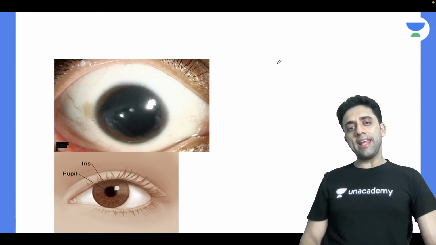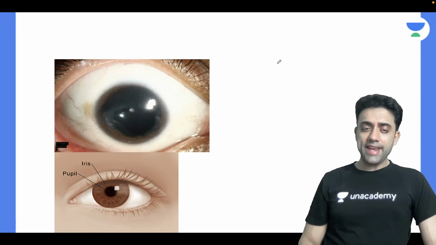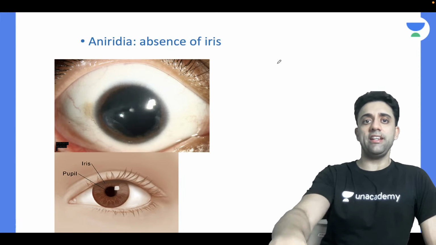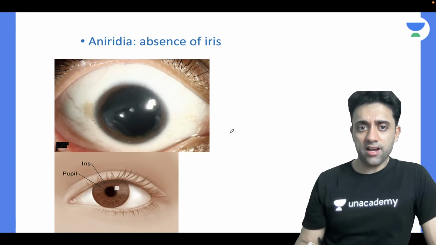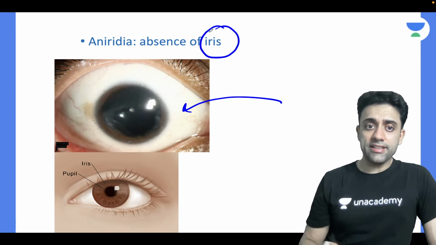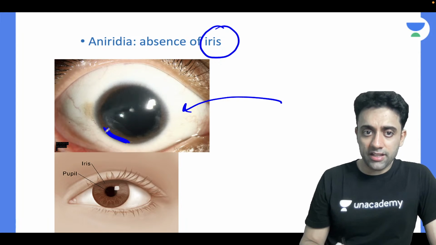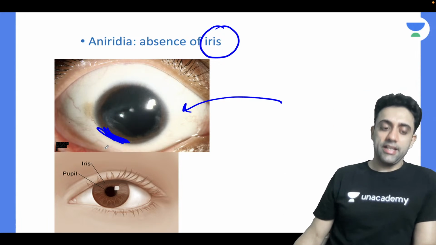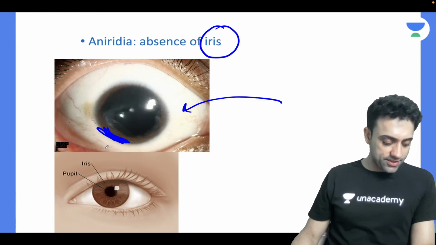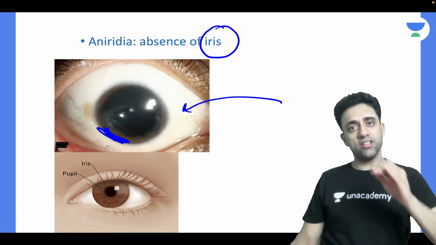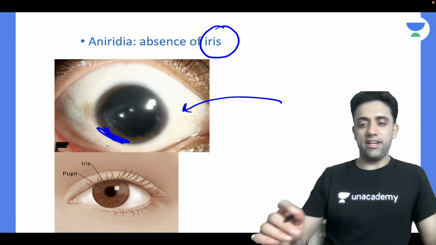And do you see any eye finding in a case of Wilms tumor? Yes, the answer is aniridia. What is aniridia? Aniridia is absence of the iris. What is iris? The colored part. Absence of the colored part of the iris is known as aniridia. Yes, Neeraj is right. Do you see aniridia in Wilms tumor? Yes sir, definitely we see aniridia in Wilms tumor.